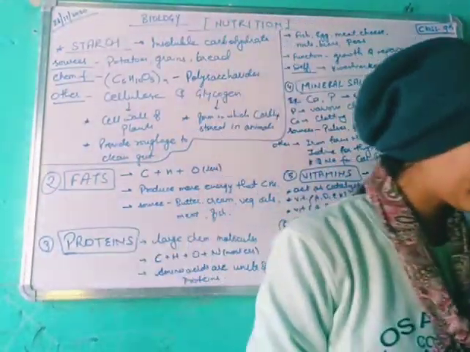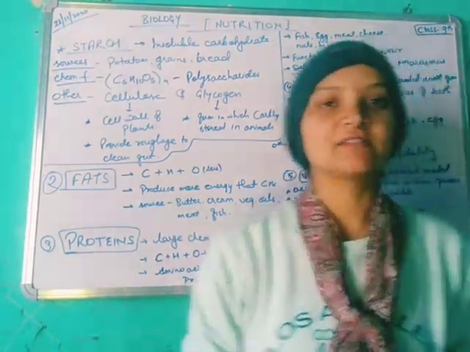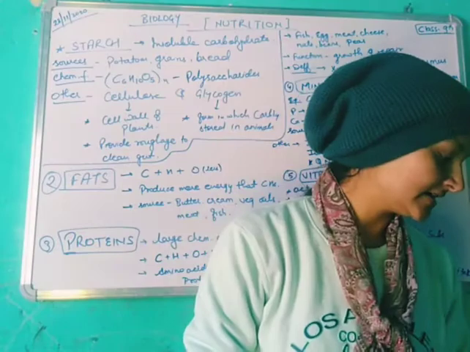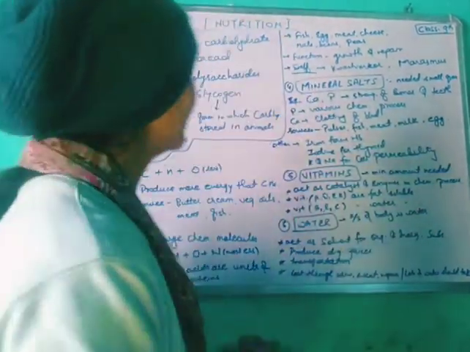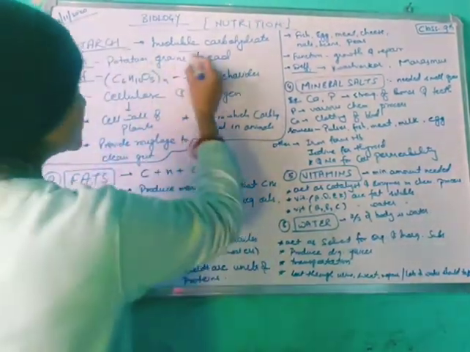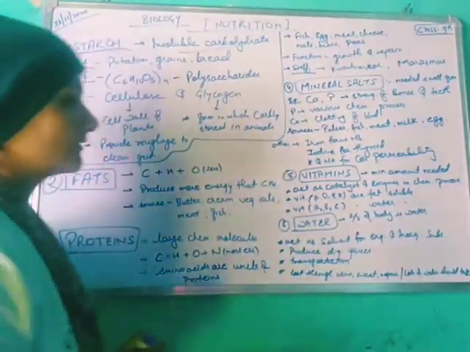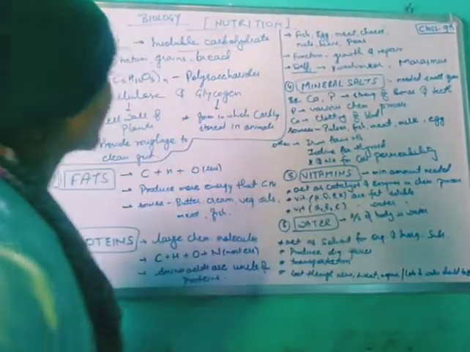As we have seen in yesterday's class, carbohydrates have two categories, sugars and starch. Sugars we have done. Today we will understand about starch. Starch is an insoluble carbohydrate, which does not dissolve in water.